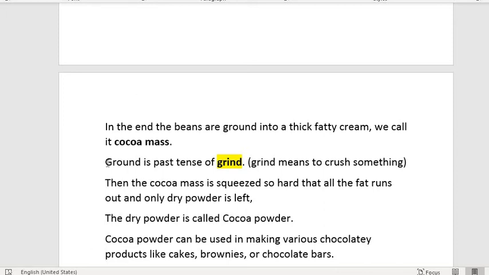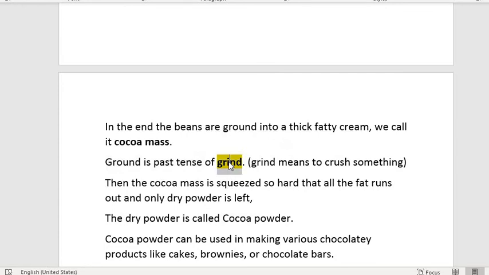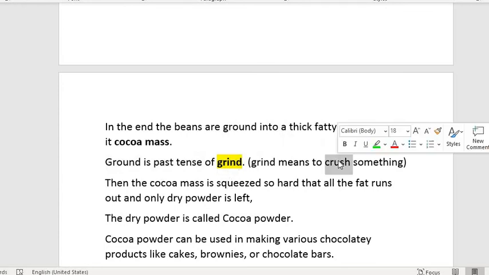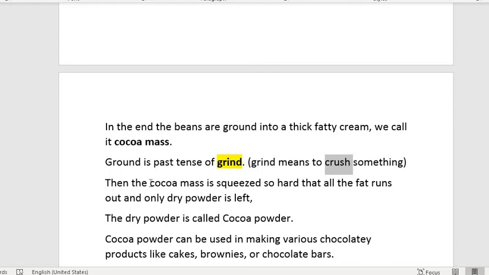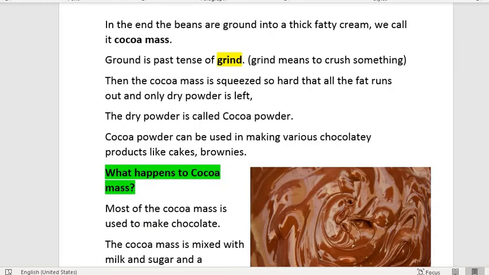I'm sure you guys have noticed the word ground. Ground over here does not mean the floor. Ground over here means the past tense of grind, which is another word for crushing something. Okay, now let's talk about cocoa mass and cocoa powder. After squeezing the cocoa mass, we get dry powder called cocoa powder, and this powder can be used in a lot of different ways. Cocoa powder can be used in making various chocolatey products like cakes, brownies, or anything else that you want to bake, such as biscuits or cookies.